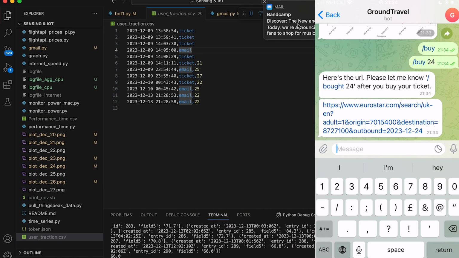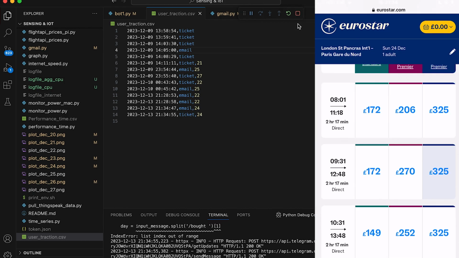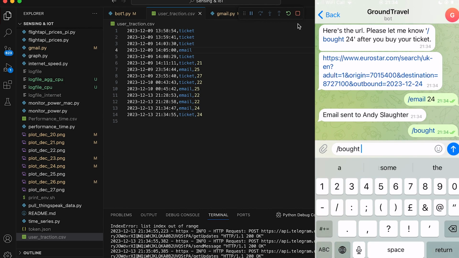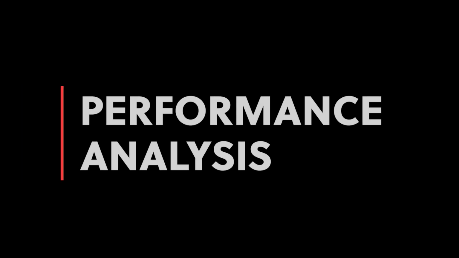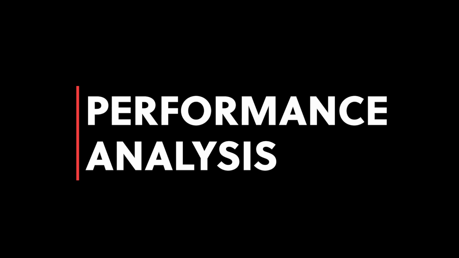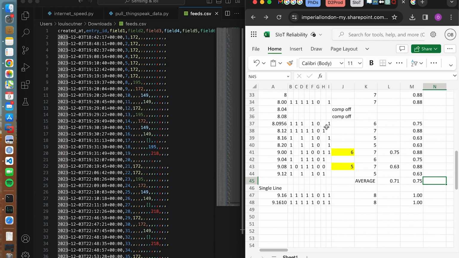Finally, the user had the option to buy a train ticket and was then redirected to the Eurostar through a URL. These interactions were tracked to track user engagement. I wanted to analyze the performance of my system. I managed to improve reliability by 25% by making sure that the API fields were updated all at once instead of one at a time.